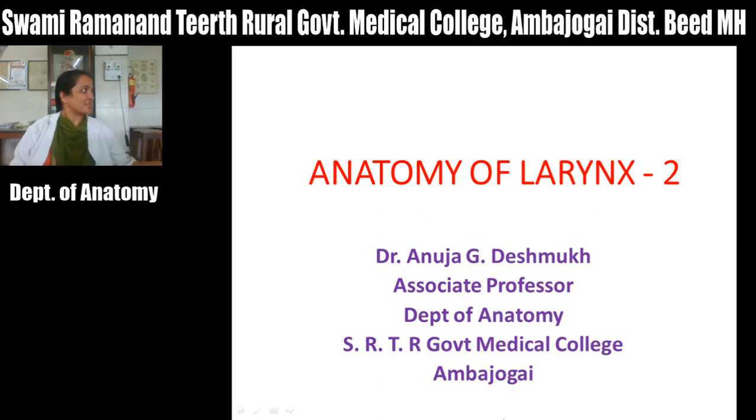In the first lecture of larynx, we have seen what the cartilages of the larynx are, and what the larynx is. It is a part of the respiratory system. It is also called the voice box. In man, speech is well developed, and this voice box, that is the larynx, produces various sounds that are called voice.